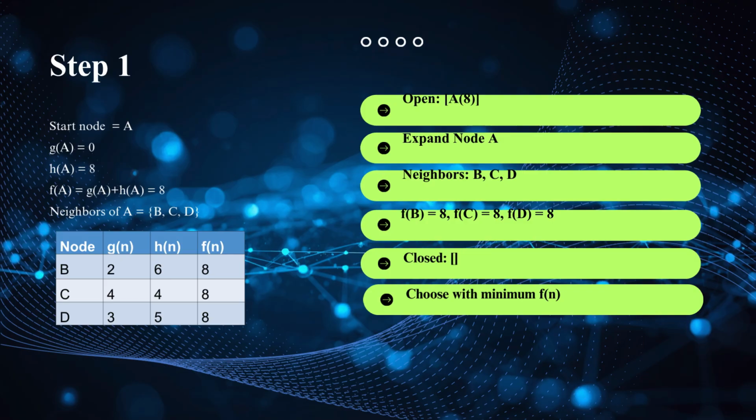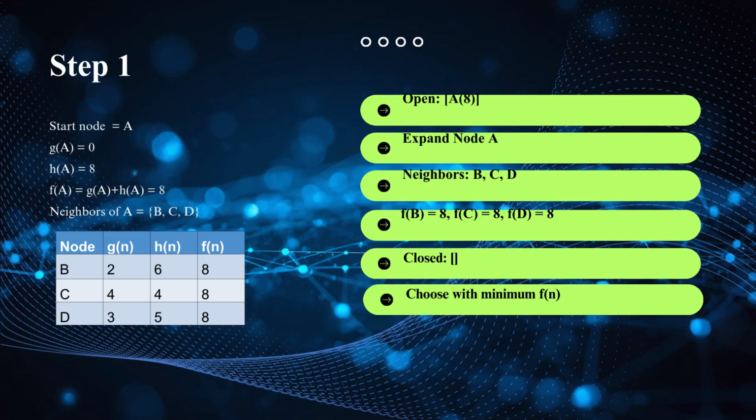Now let us perform the A* traversal step by step using the example graph and heuristic values. Our goal is to move from node A to node J while selecting the path with the lowest estimated total cost. We begin at node A for the start node. F(A) = G(A) + H(A). Since A is the starting node, the actual path cost is 0. Therefore F(A) = H(A), which is 8. Now we expand node A and evaluate its neighboring nodes. From the graph, A to B has cost 2, A to C has cost 4, and A to D has cost 3. Now let us calculate the evaluation values.